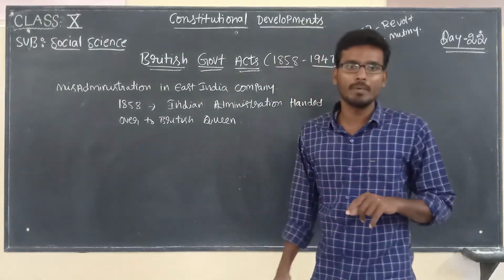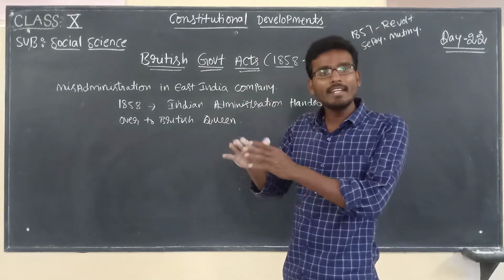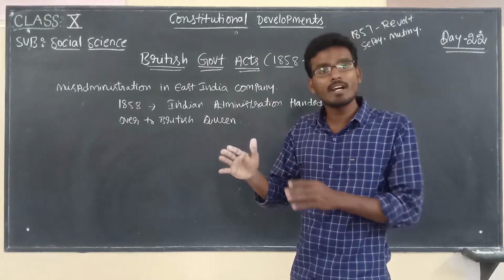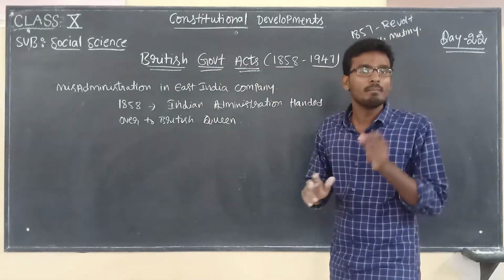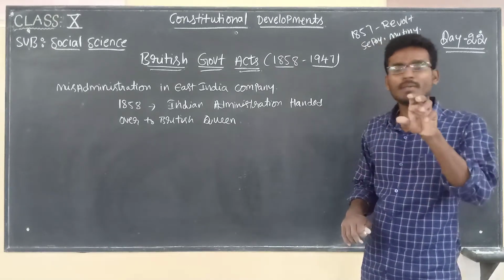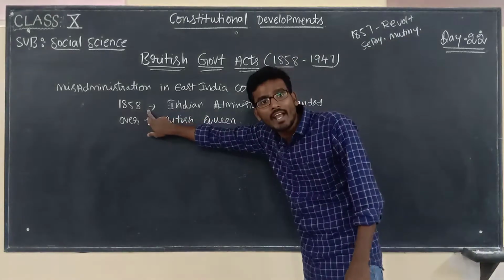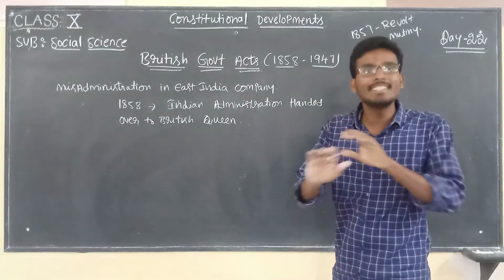See, in 1833, again the license of East India Company was renewed until 1853. But here what happened is, after 1853, especially in the year 1858, East India Company license was cancelled.